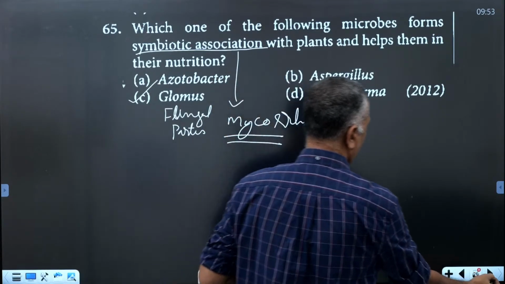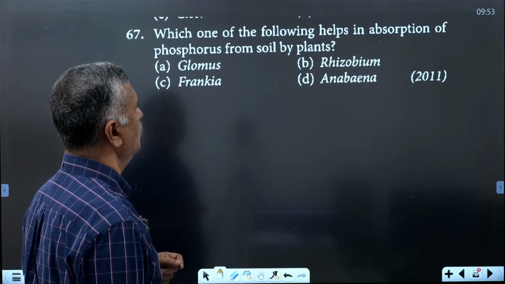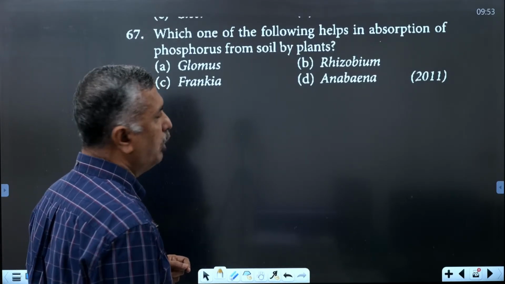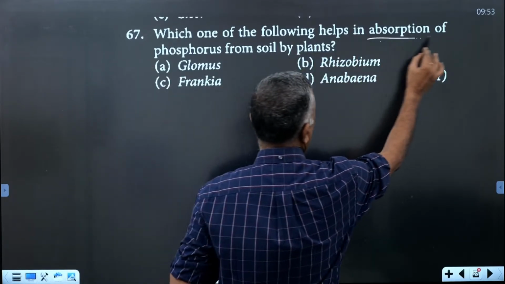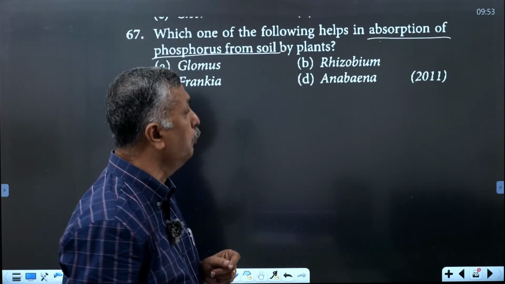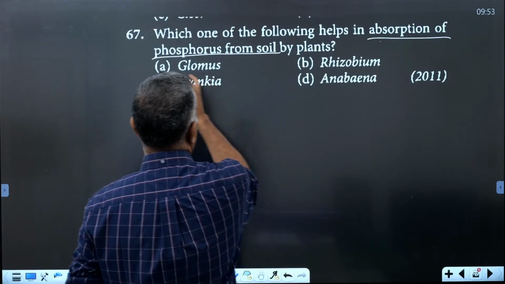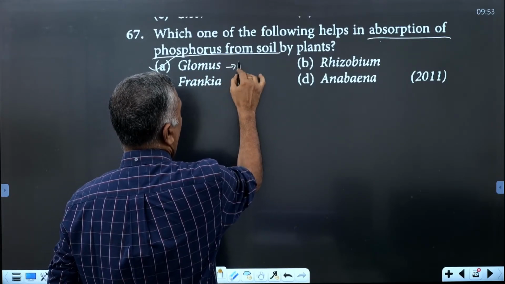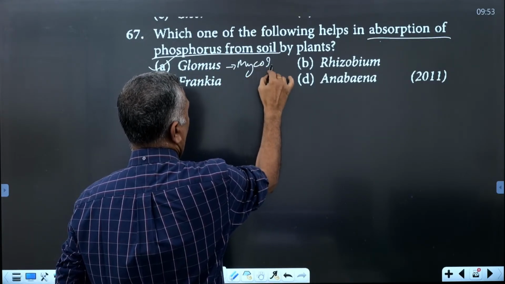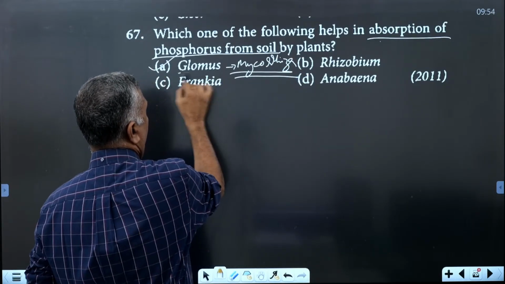Okay? Yes. Next one. Which one of the following helps in absorption of phosphorus from soil by the plants? That is also mycorrhiza. Absorption of phosphorus or mobilization of nutrients from the soil is done by the fungal partner present in mycorrhiza, called Glomus.